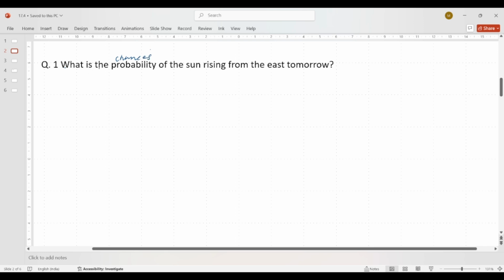Now we will read again. What is the chances of the sun rising from the east tomorrow? So dear students, as you know, this is a certain event because the sun always rises in the east, right? So in probability, a certain event has a probability of 1 or 100%. Of course tomorrow the sun will rise from the east. So our answer will be 1 or 100%. 100% tomorrow this is going to happen. Okay, let's check the next one.